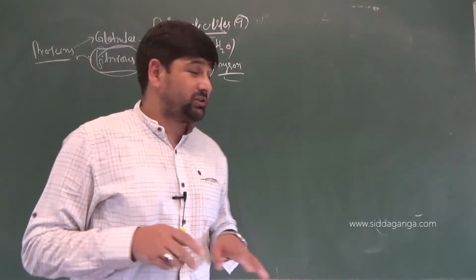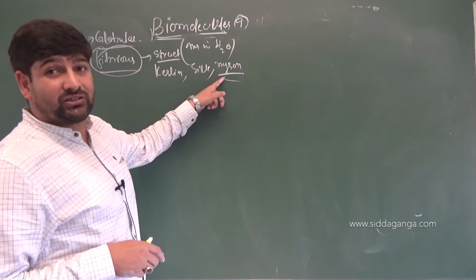When muscle contraction occurs, actin and myosin work there as a structural feature.